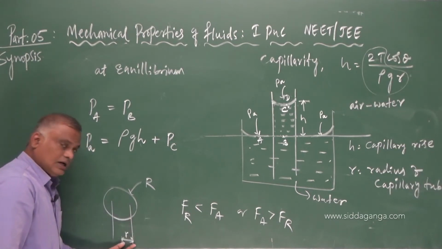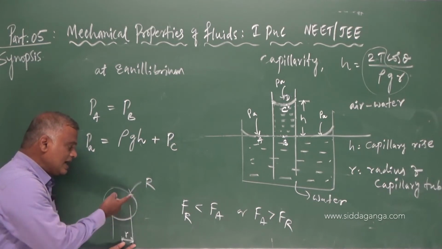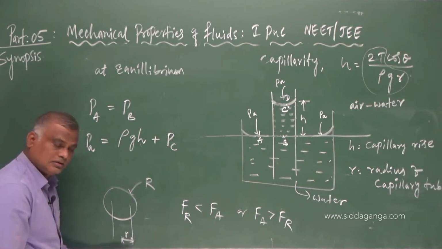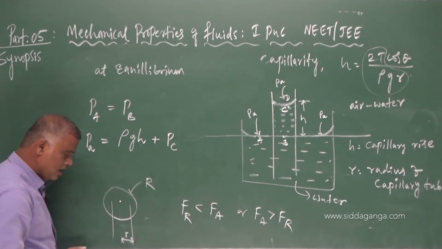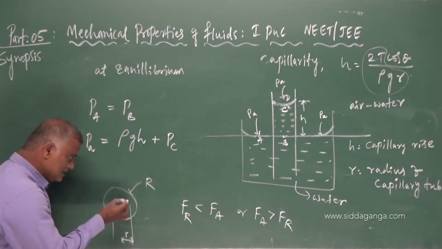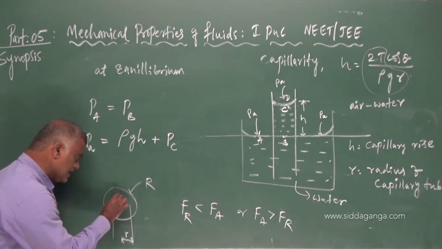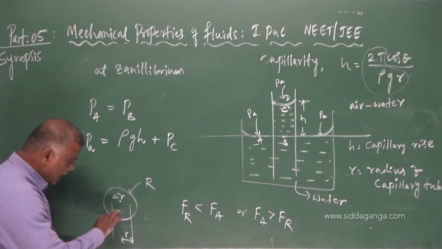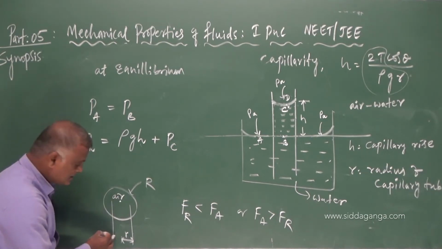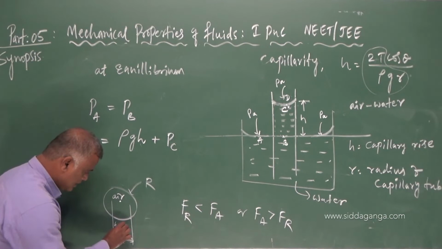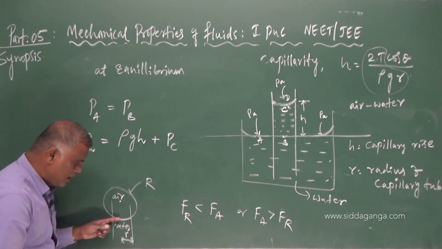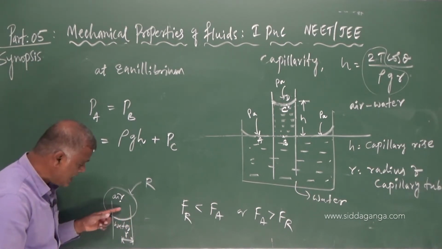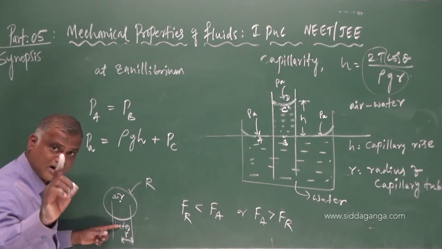Glass tube of radius r, and R is the radius of the meniscus. Let us take this as the center. Inside this, what is there? Air. Outside this meniscus, what is there? Water. Between this, I have one interface, the air-water interface.